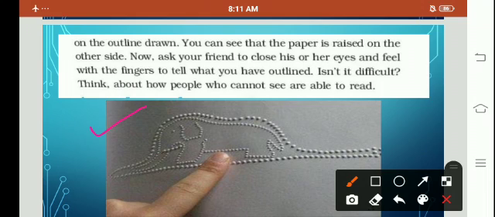So when you touch with fingers, you can feel only the dots. So with the help of those dots, you have to recognize which animal the picture is of. So it is a very difficult job. So people who cannot see read these types of books, which are called braille. They are pointed dots on the paper. So they touch the book and they read with the help of their finger.